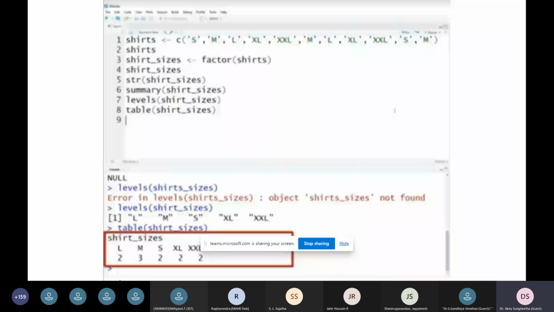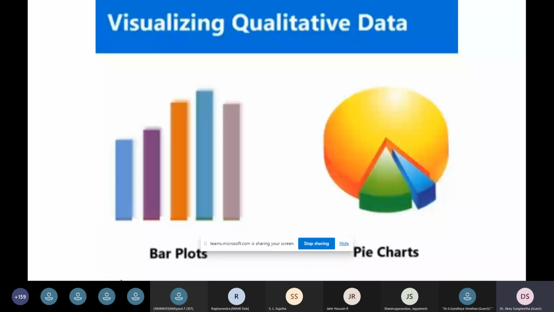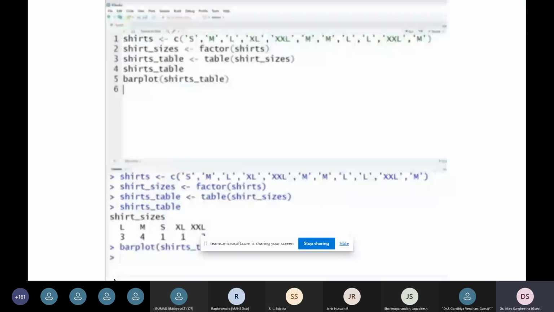So next is visualizing qualitative data. How do you visualize the qualitative data? So there can be different kinds of plots. I have just mentioned only the bar plot and pie charts here. So here also we can consider the same example. How do we represent the bar plot and the pie plot using the R tool for displaying the shirt sizes in terms of a graphical picture, graphical report.